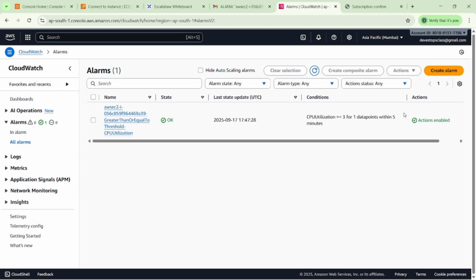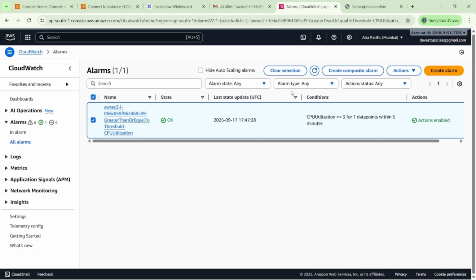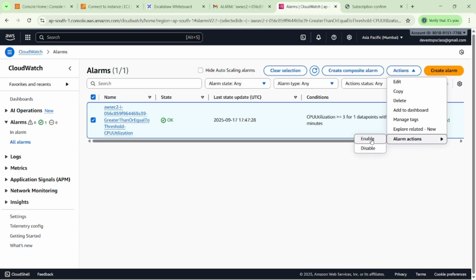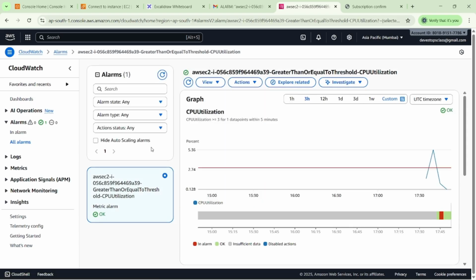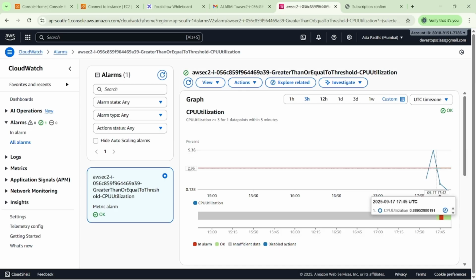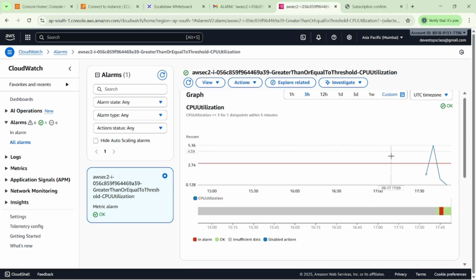I want to check the history of my alarm, so just click on it. Then there is the alarm actions enable and disable option. Otherwise, you can just click here, and you can see the history of our alarm. You can see here the CPU utilization.